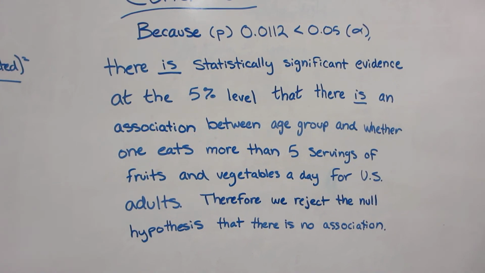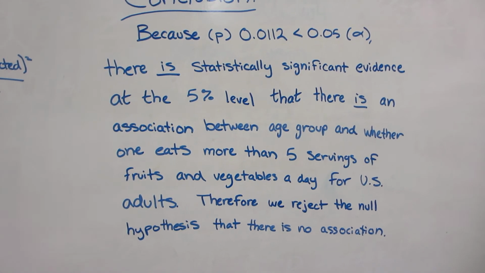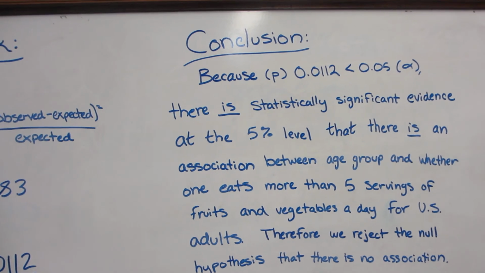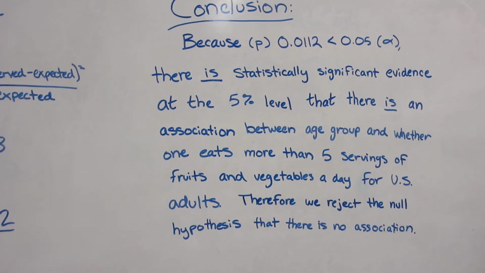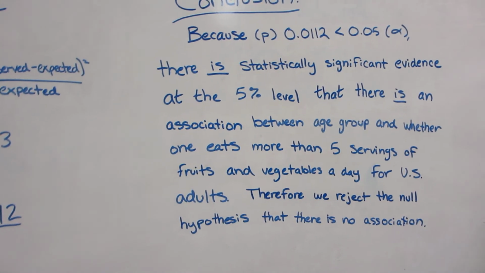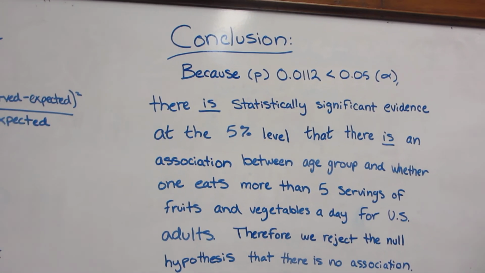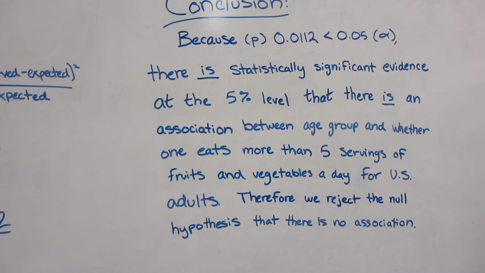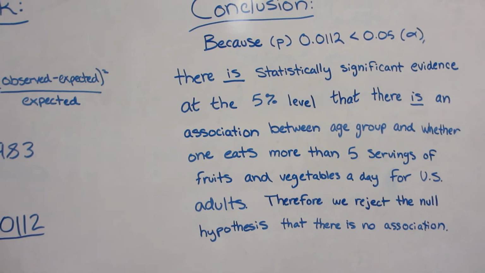Therefore, we reject the null hypothesis that there is no association. Based on this data, there is most likely an association. We could have made a type 1 error if in fact there is not an association, but we're pretty sure based on that p-value that this test is good to go.